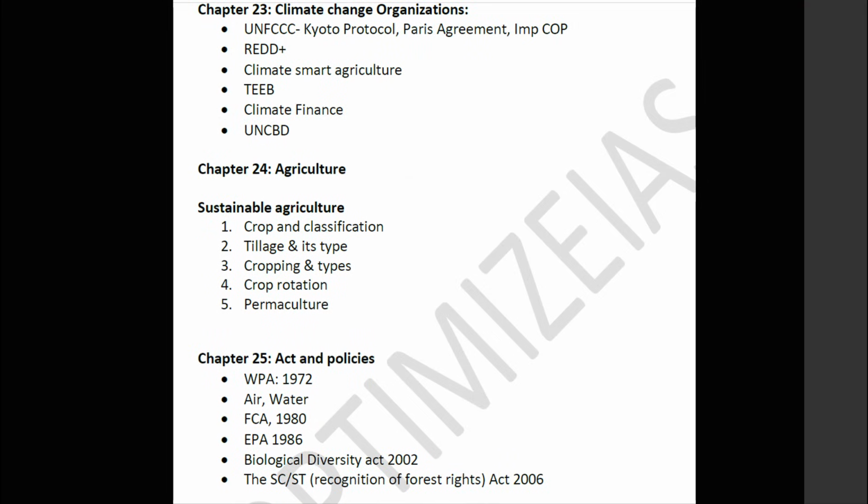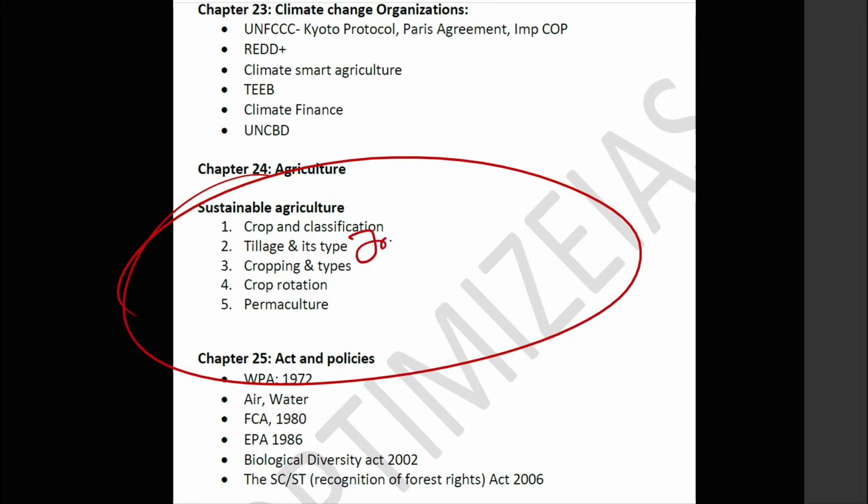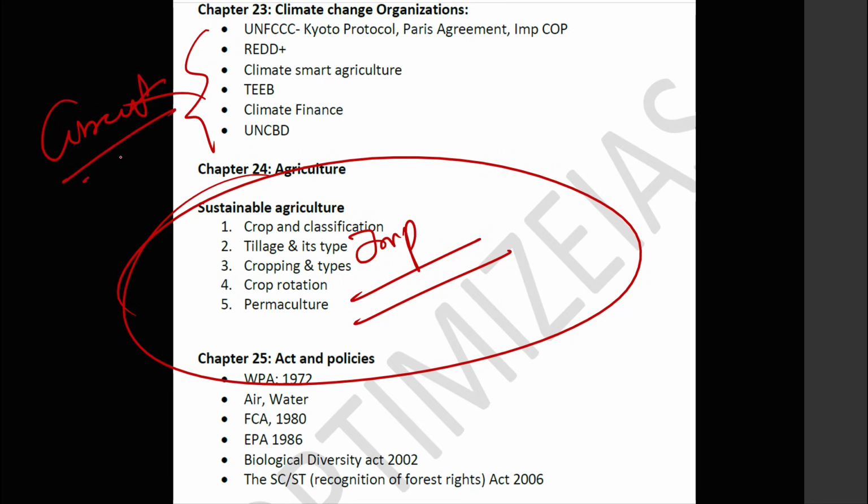Next, moving on guys, agriculture theme is becoming very important. Okay, here you can see climate change organizations, mostly questions are current oriented. Focus more on the current orientation. They are not going to ask old things. Focus on the current dimension here.